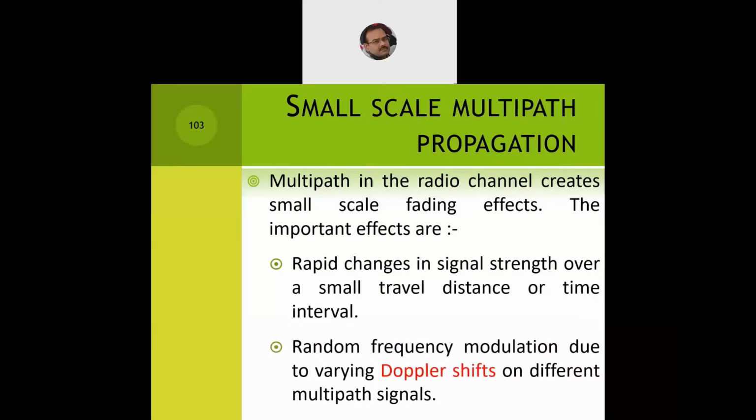And the random frequency modulation that can happen due to the varying Doppler shift on a different multipath signal. Now, these random frequency modulations can occur due to the Doppler shift. We'll study the Doppler shift just after 2 slides. What is Doppler shift and how do we compute the Doppler shift in a free space propagation model?